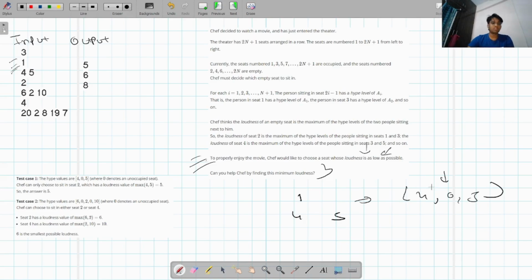So Chef can only choose to sit in seat 2, which has a loudness value of maximum of 4 comma 5, which will be 5.